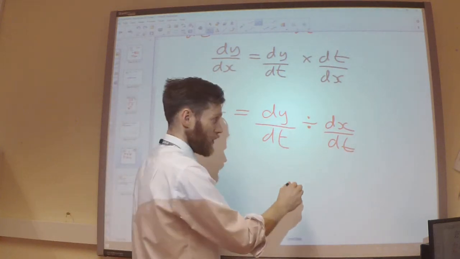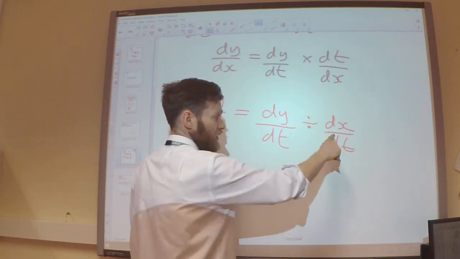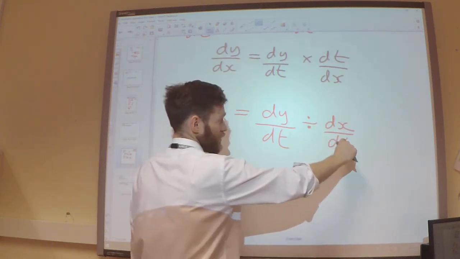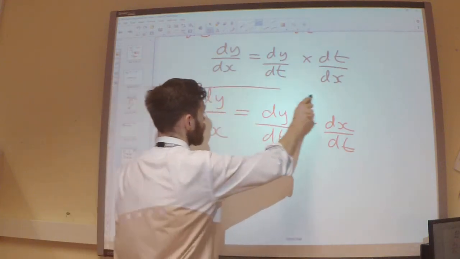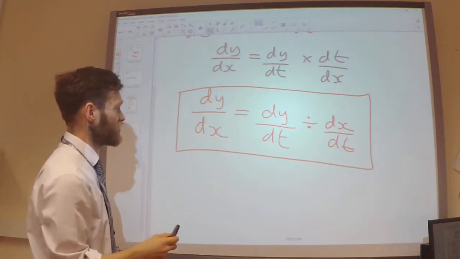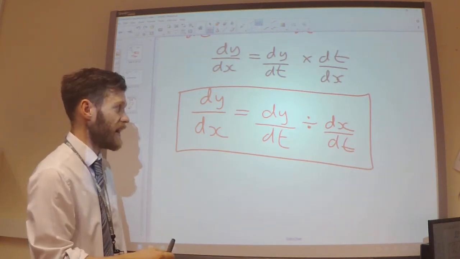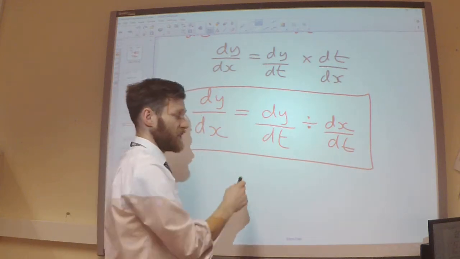Just to make it clear that works, remember when we're dividing, we could multiply by the reciprocal here, so I'd be multiplying by dt by dx, so it does work. So this is my rule for finding the gradient function, when I have my x and y both expressed in terms of the parameter t.